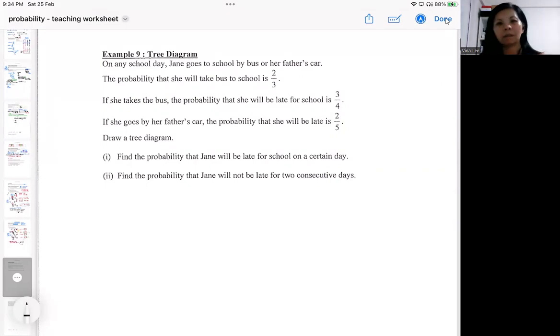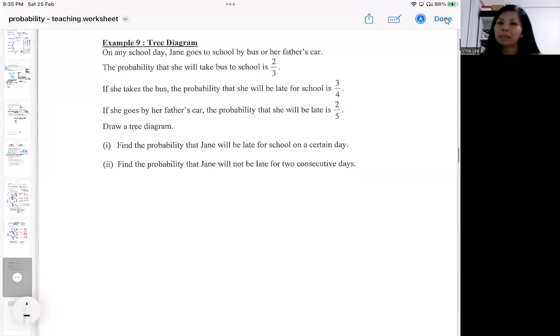So for example, in this question, on any school day, Jane goes to school by bus or father's car. The probability that she will take the bus is 2/3. What are the chances that she will be late if she takes the bus? Or what are the chances that she will be late if she takes her father's car? So it's like two stages. The first stage is how she goes to school. The second stage is whether she will be late or not.